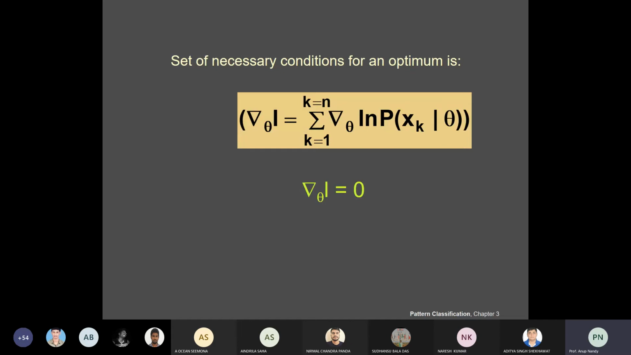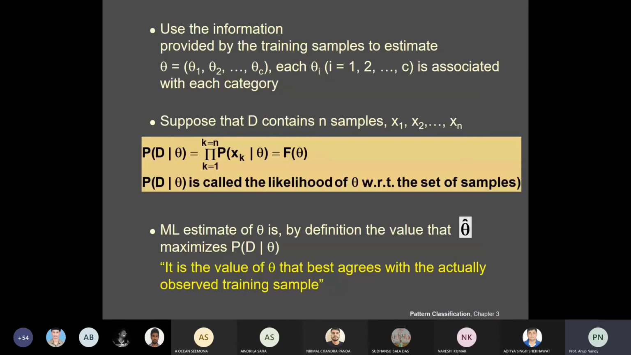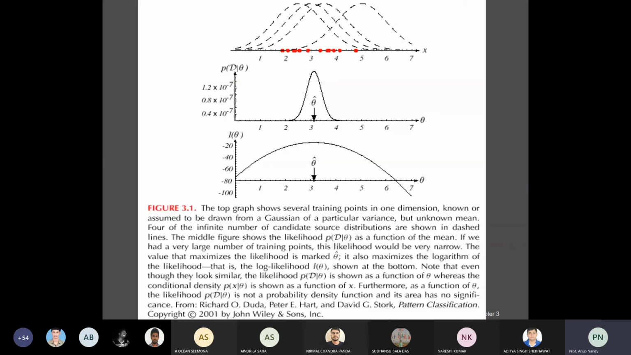From our equation 1, what was our equation 1? That is P(D|θ) equal to the product for k equal to 1 to n of P(xk|θ). This is your equation 1. Okay, so from equation 1,